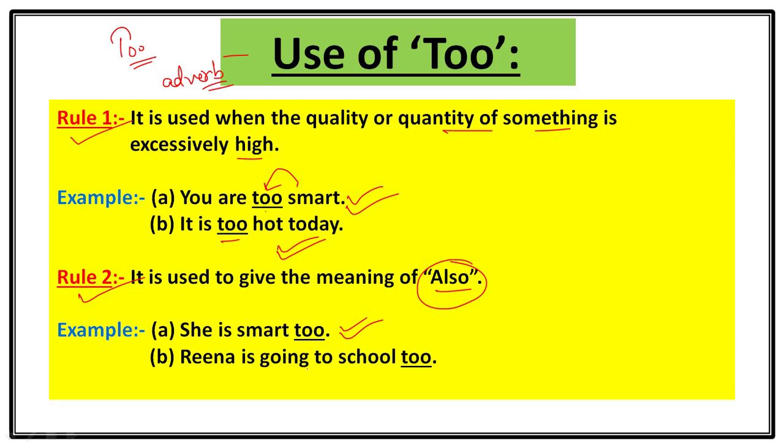Again, Reena is going to school too. Means there are a number of students going to school, and you are counting Reena into them. Means you want to say that Reena is going to school too, along with those students. So this was the use of too, T-O-O.